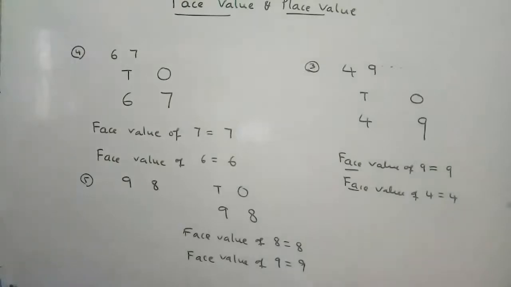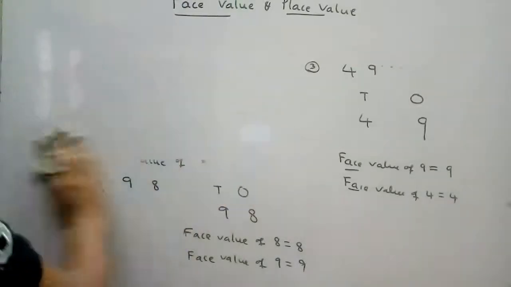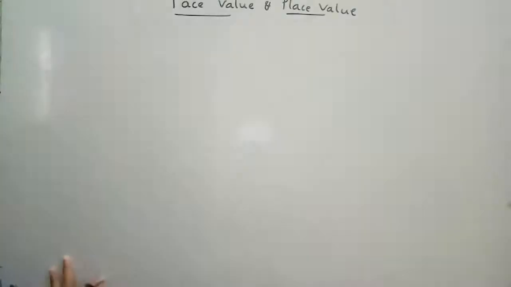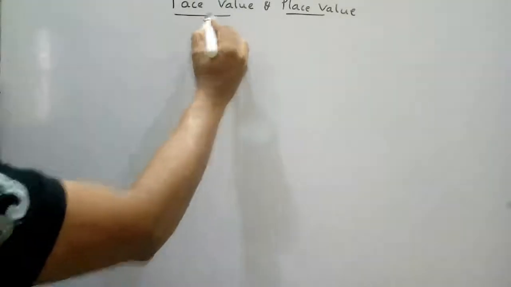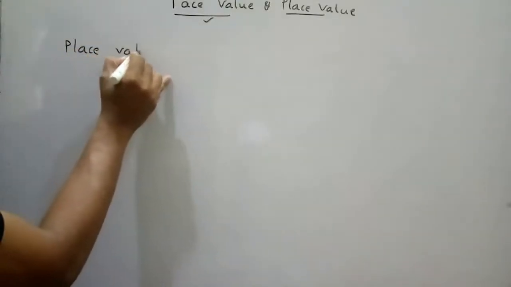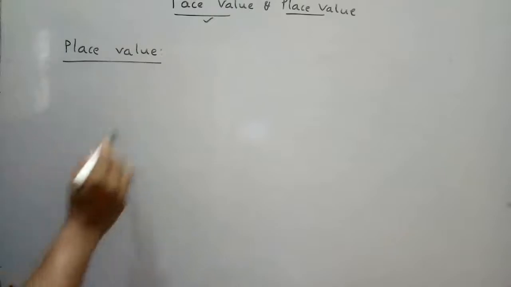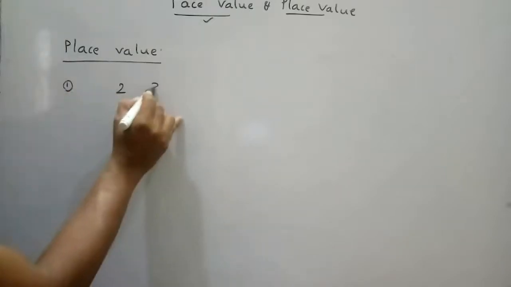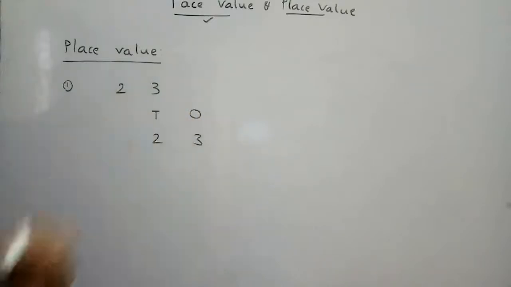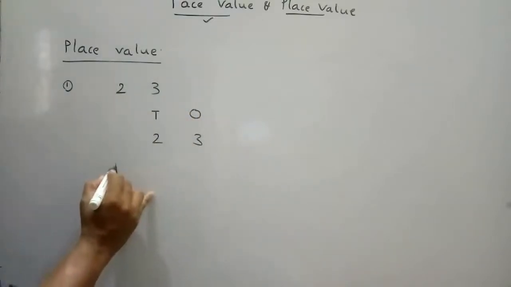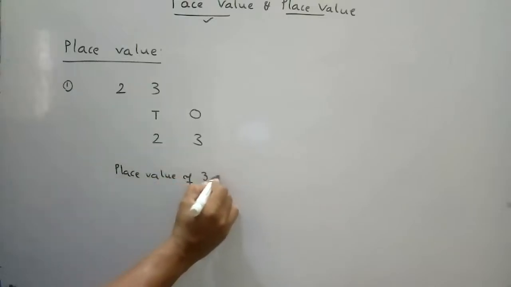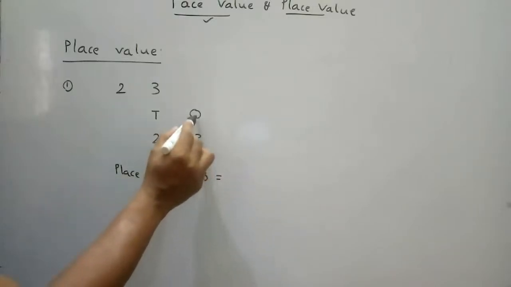So I'm moving now to place value. I completed face value, and now we are discussing place value. See, I'm taking 23. Right here ones, tens. Now place value of 3. See, the number 3 is in ones place.